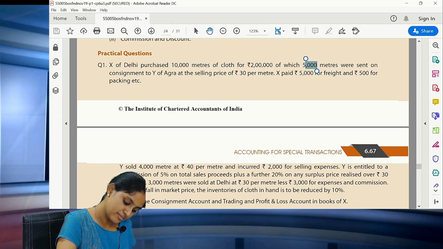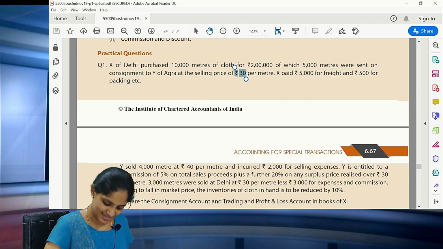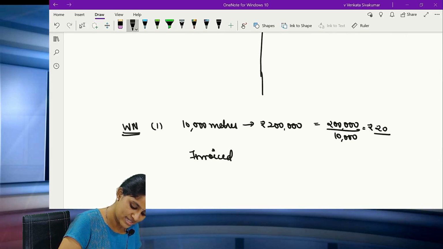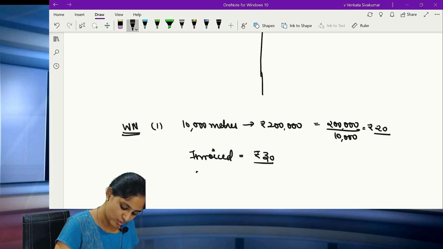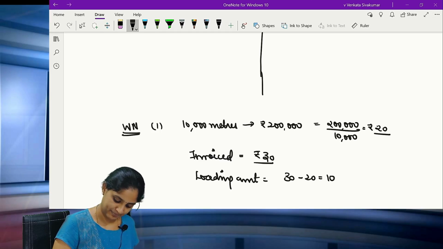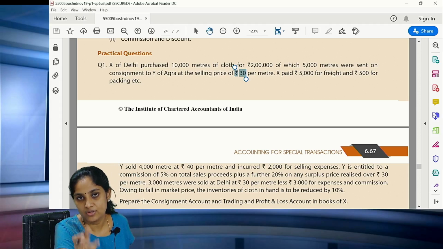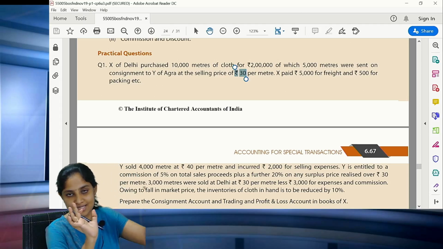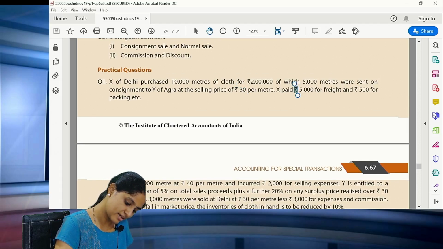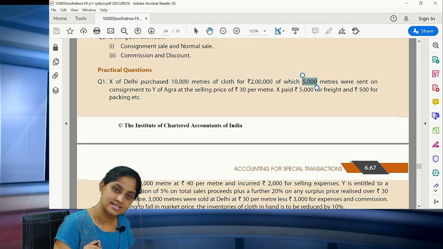Of which 5,000 meters were sent on consignment at the selling price of 30. The meaning is, even though 20 rupees is the cost, you have invoiced them. You have sent them at rupees 30. Correct? So what is the invoice or the loading amount, or the amount of unrealized profit? Loading amount is 30 rupees minus 20, which is 10. Clear? When the question is given at invoice value, you are supposed to show the goods sent on consignment at the invoice value and then remove the amount of loading. So how many meters are being sent? 5,000 meters are sent on consignment.